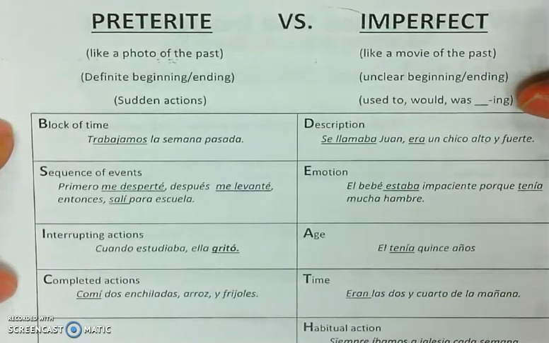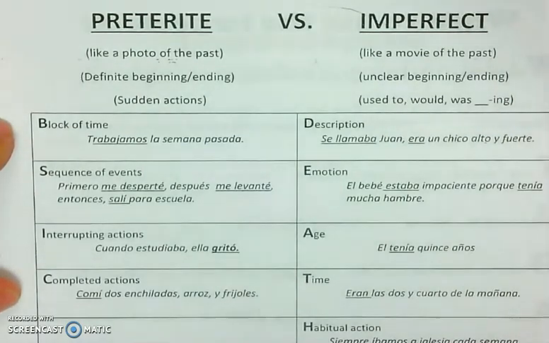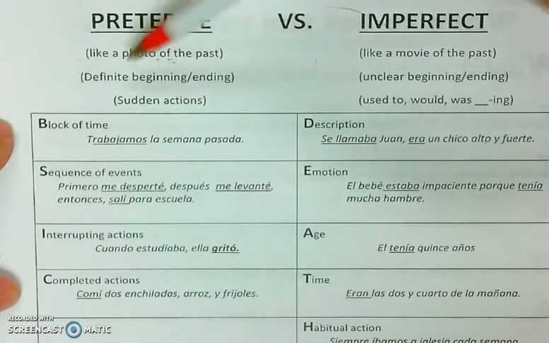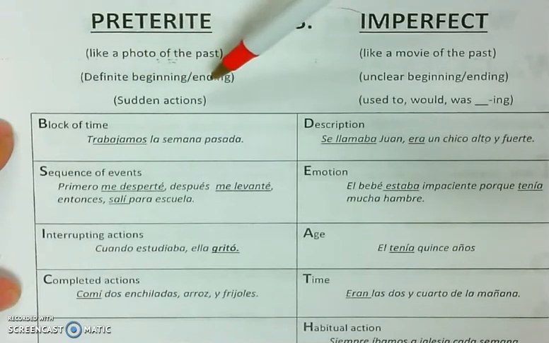Okay, chicos, in this video we're going to talk about the differences between the two past tenses, the preterite and the imperfect. I'll show you some acronyms to help you remember when to use each one, and we'll do a little bit of practice. First, let's start with the preterite. This is the first past tense that you learned, and basically it has a definite beginning and ending.